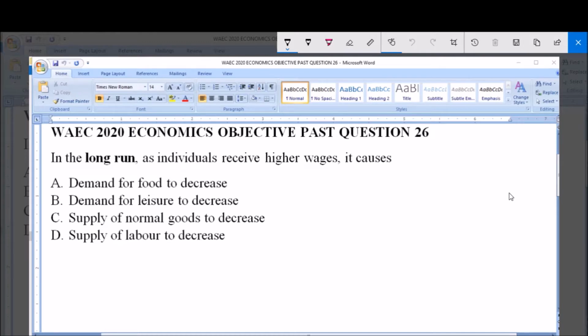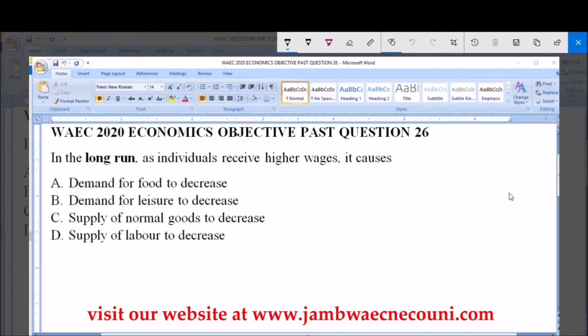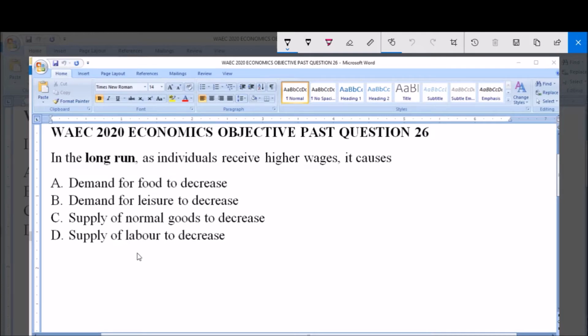In the long run, as individuals receive higher wages, it causes: A. Demand for food to decrease, B. Demand for leisure to decrease, C. Supply of normal goods to decrease, D. Supply of labor to decrease. So we are asked for the effect of higher wages in the long run.